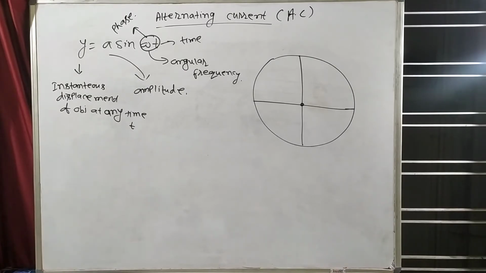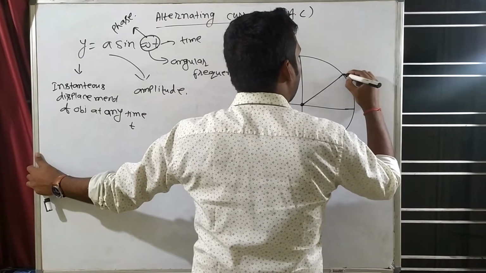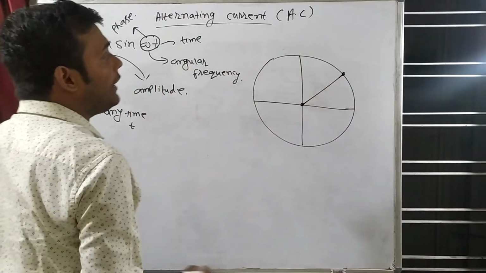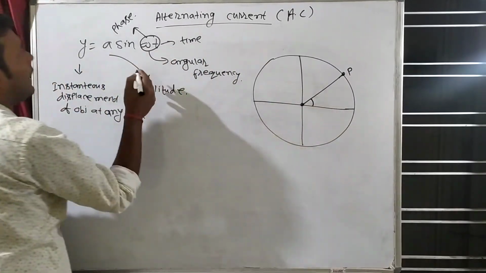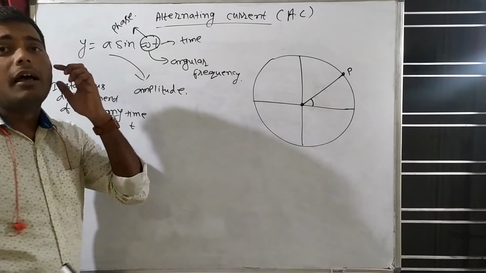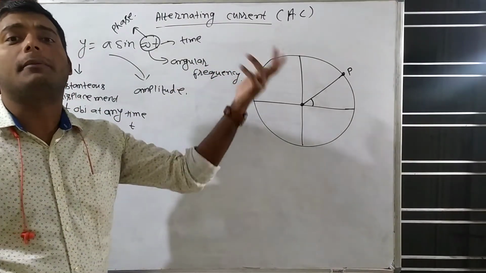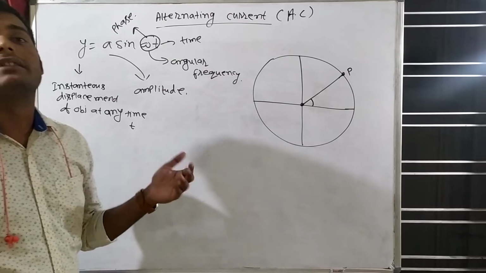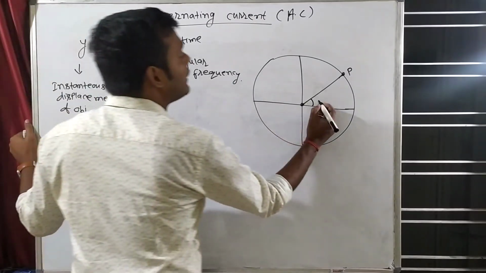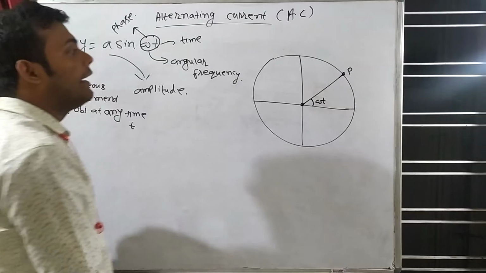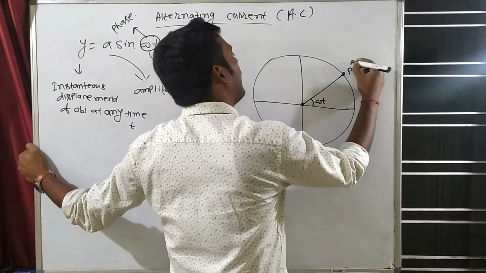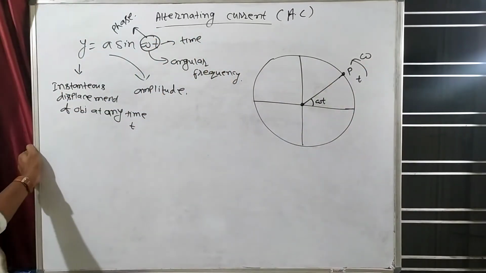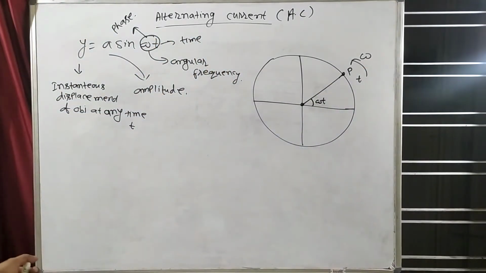Clear? Now suppose that there is an object here, say this is a point P. Phase is actually an angle. For example, sin theta, you know sin 30, sin 45. So this omega t is the angle. Let's say after time t the object comes here, and the angular speed is equal to omega.